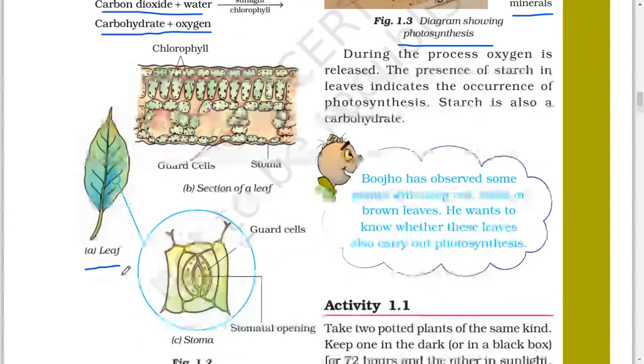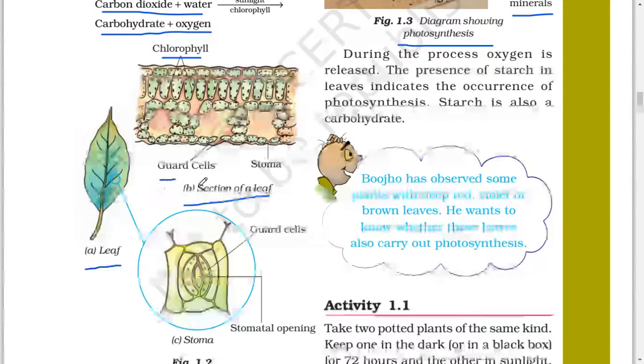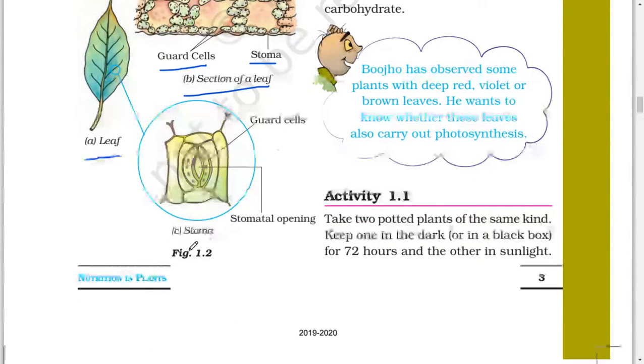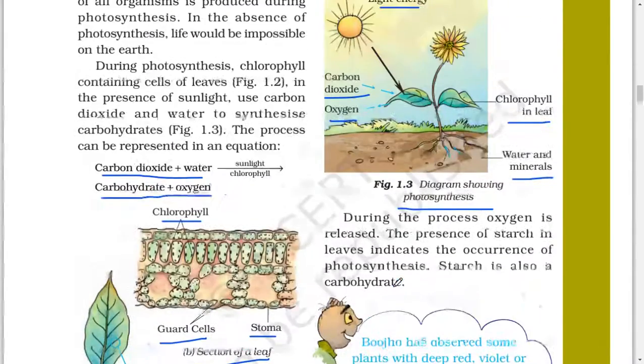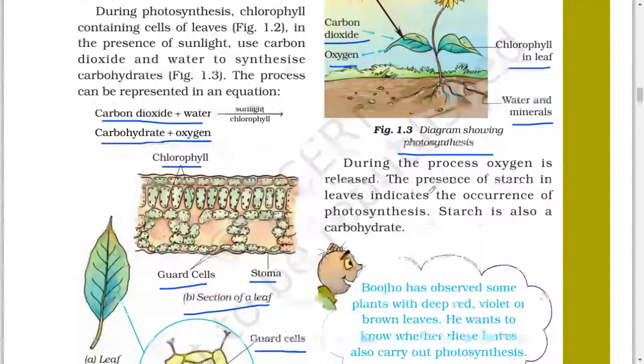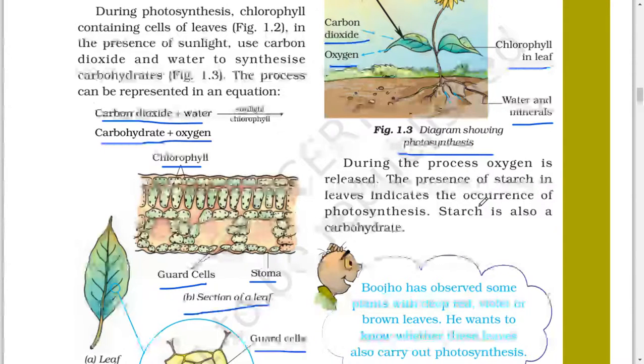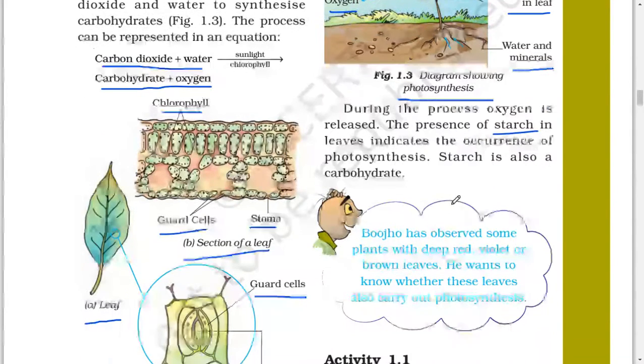A leaf. This is the section of leaf. This is chlorophyll, this is guard cell and this is stoma. This is stoma. This is guard cell and stomatal opening. During the process, oxygen is released. The presence of starch in the leaves indicates the occurrence of photosynthesis. Starch is also a carbohydrate.